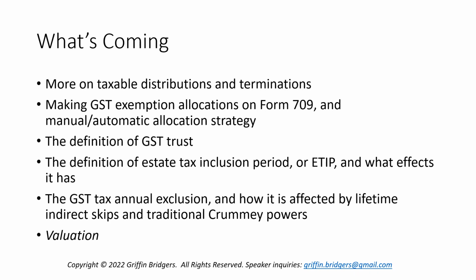Also, we have to look at some of the exceptions, the definition of GST trust, which makes it impossible to have an automatic allocation, and also the definition of an estate tax inclusion period, or ETIP, which makes it impossible to have automatic or manual allocation until that ETIP period ends. Then finally, we'll get into the GST tax annual exclusion and some of the direct payment exceptions for tuition and medical expenses and how they might be affected by lifetime indirect skips and traditional Crummey powers. And then finally, another topic that was introduced here briefly, valuation.